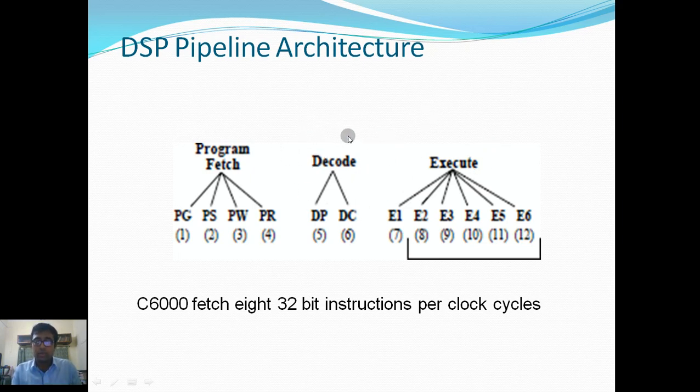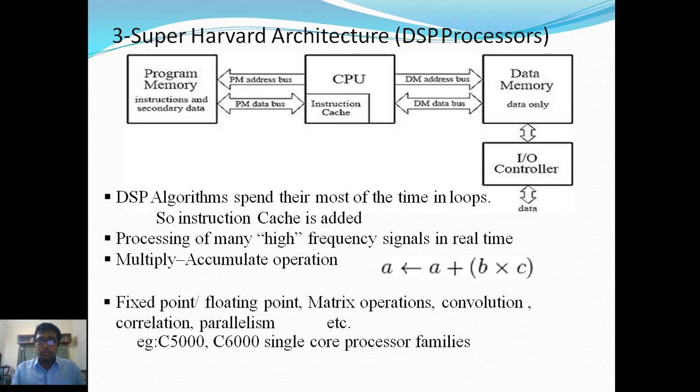After decoding, it fetches the data from the data memory, and the operation is performed on that data, and that is what the execution process is all about. We execute the process, which means we operate on the data. After the operation, the resultant data will be stored to the data memory. This is the DSP pipeline architecture.